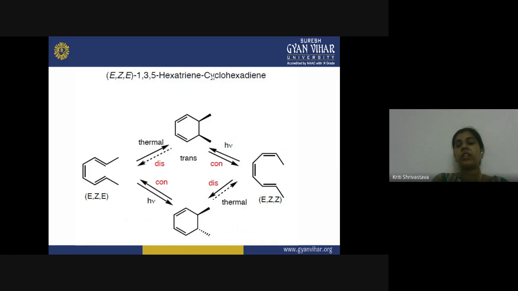Now, what will change in any problem? Suppose you are given a problem where you have to draw the product, or draw the structure of the reactant, then you need to be very careful about the stereochemistry of it, and you can easily understand that by this summarized diagram. So what will change here? Only the nature of the substituent will change here. Rest will remain the same.